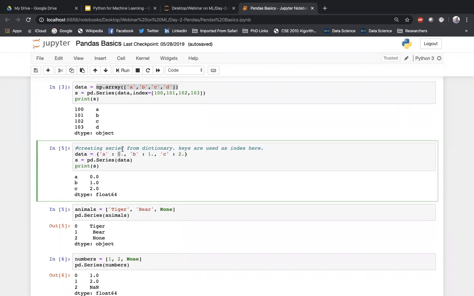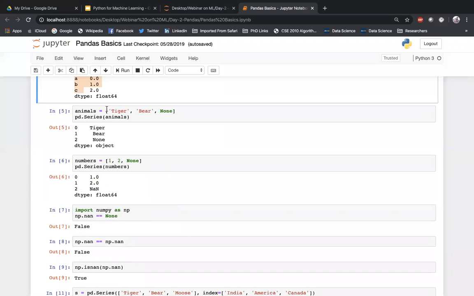The moment you pass a dictionary to the series, whatever keys you have mentioned here, for example A, B, and C are 3 keys, those keys will become the index here. That means pandas is not going to follow the default indexing anymore. Rather, it will take the keys from the dictionary and put them as the index.